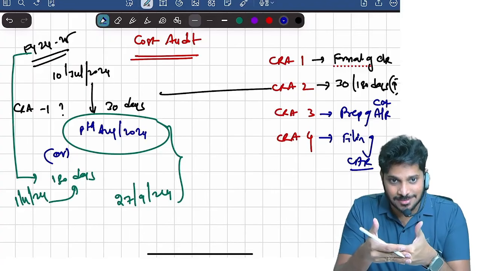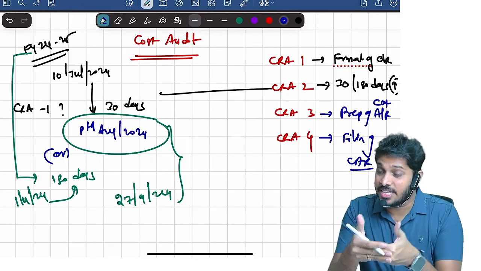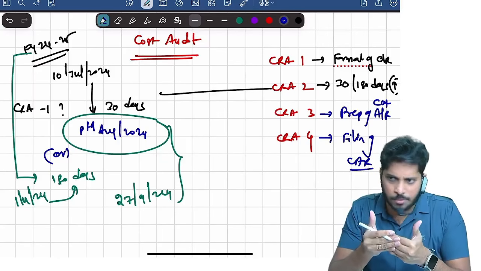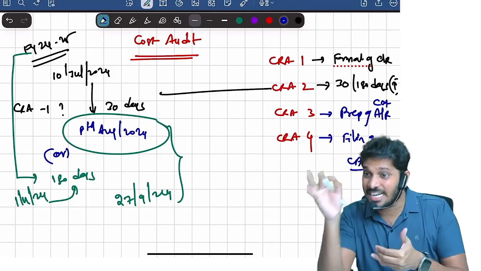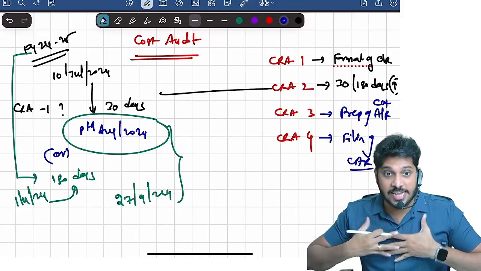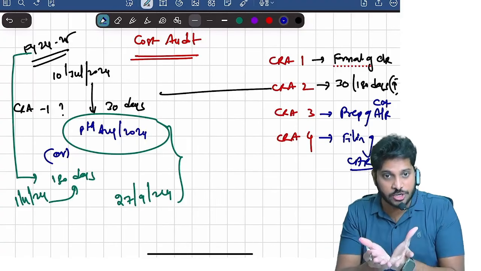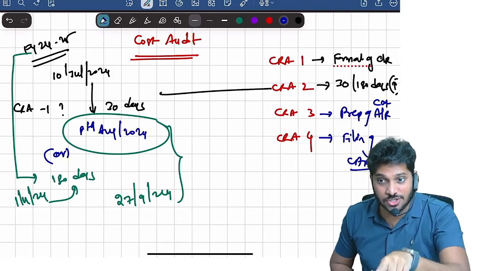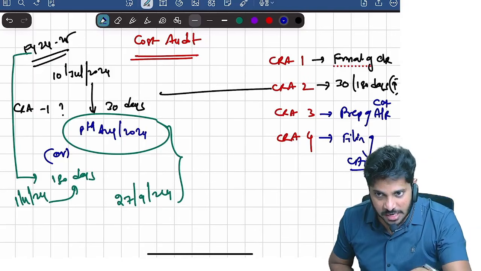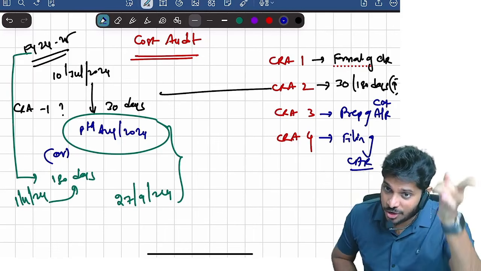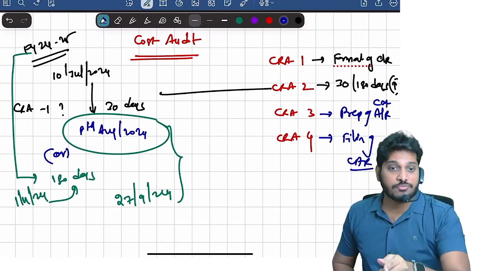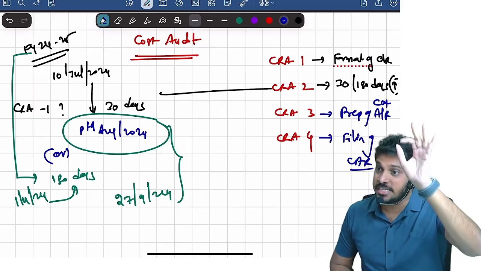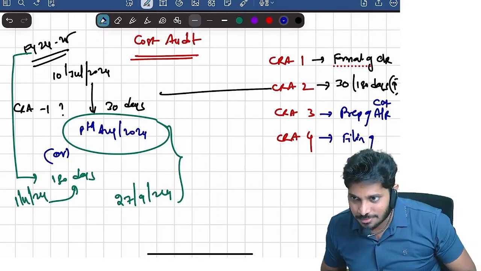Within 30 days of receiving the cost audit report, the directors have to file this cost audit report to the central government. So who will file the cost audit report? The company board of directors will file. Who will give the cost audit report? The cost auditor will give the report. In what format will he give it? CRA3 form. In what format will we file the report? CRA4. I hope you understood.